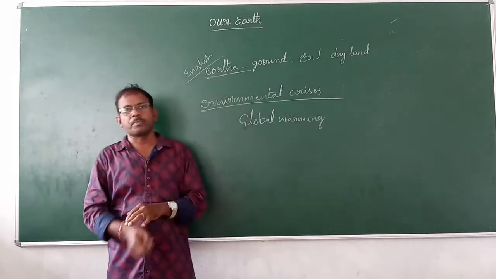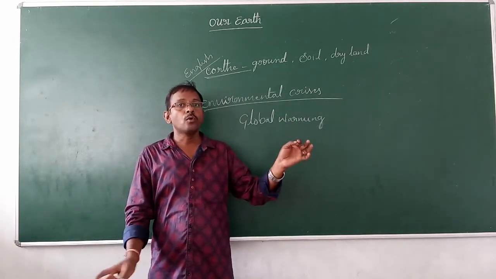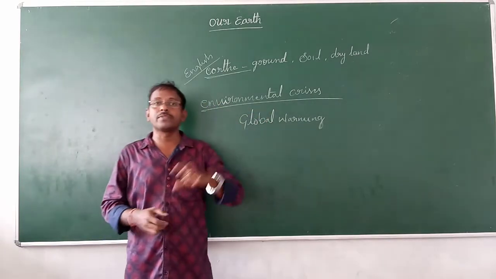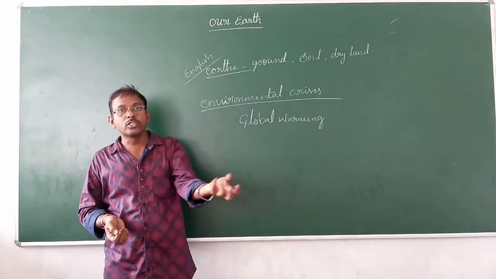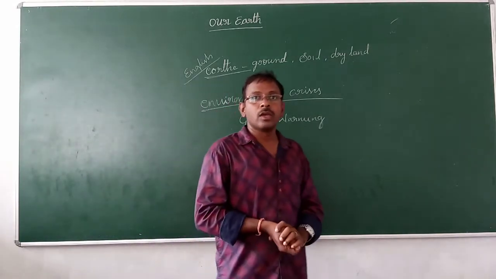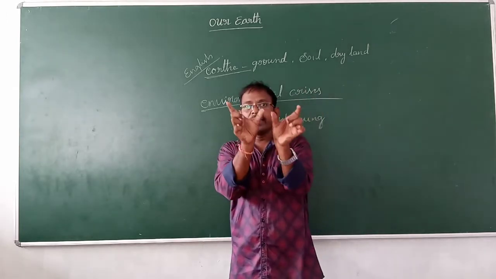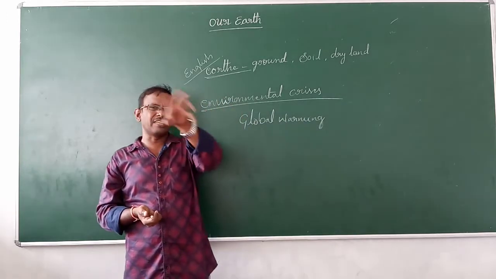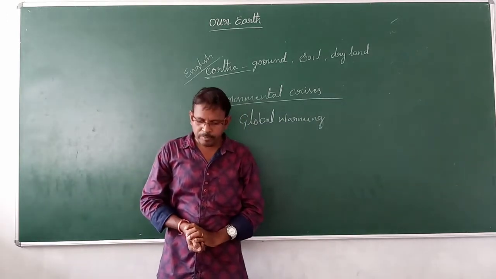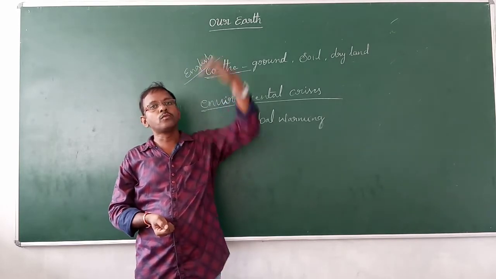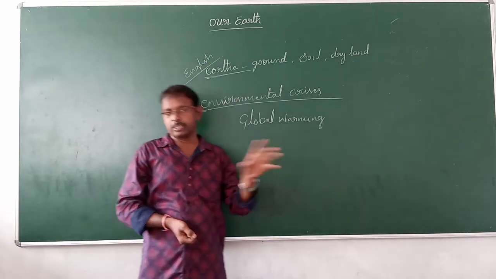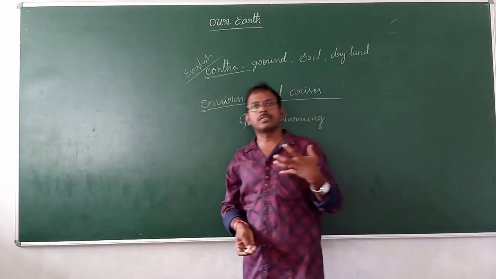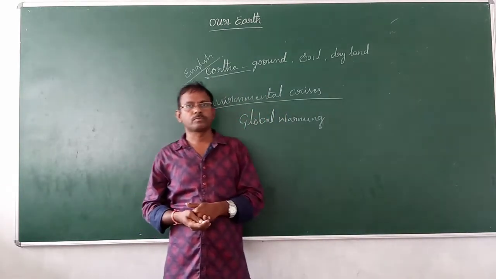So in this chapter we will discuss how this earth came into being, what the internal structure of the earth is, and how the earth is used by present human beings. What the earth is, how it is, the total information and internal structure, everything about the earth we will discuss. So first we will discuss our universe, the sun and the earth.